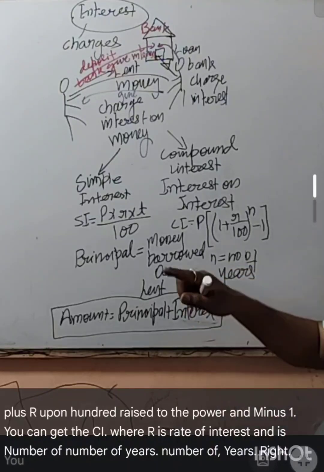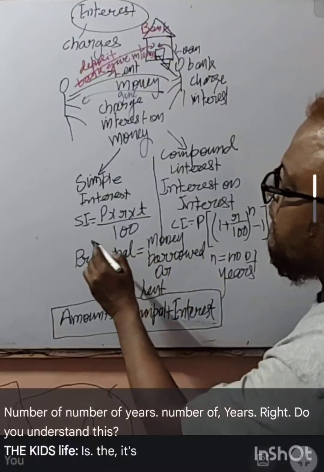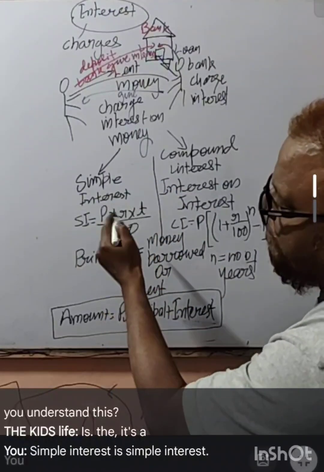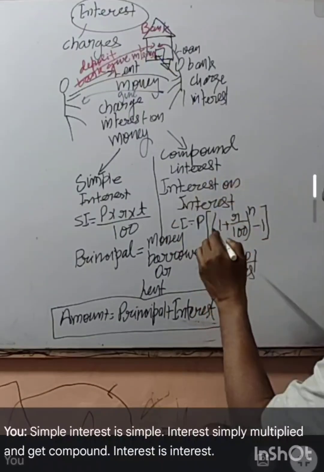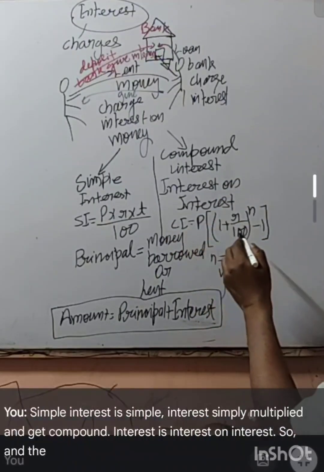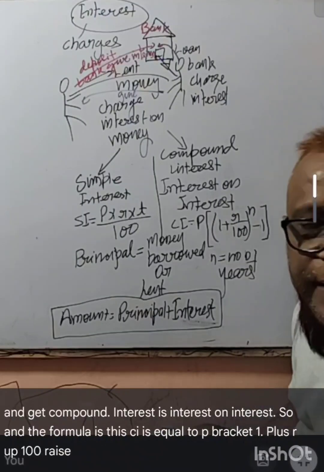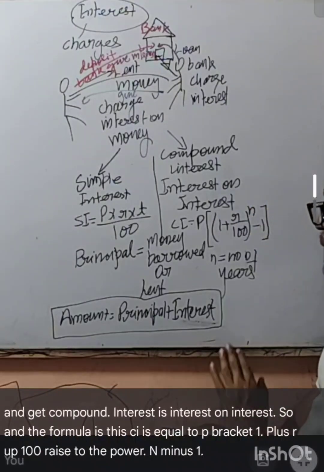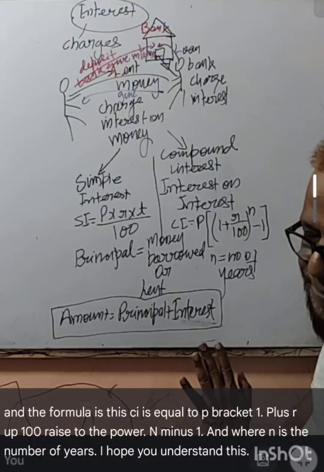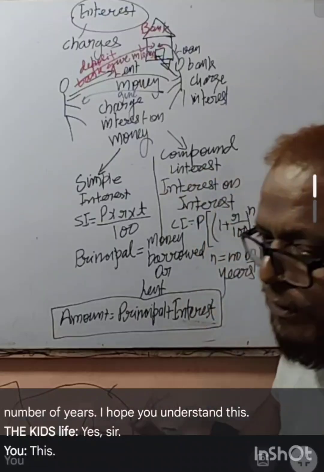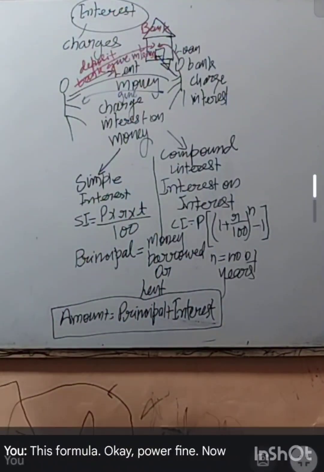Right? Do you understand this? Simple interest is simple interest, simply multiplied and get. Compound interest is interest on interest. And the formula is this: CI is equal to P bracket 1 plus R upon 100 raised to the power n minus 1, and where n is number of years. I hope you understand this. Okay, fine. Now, should I write this?